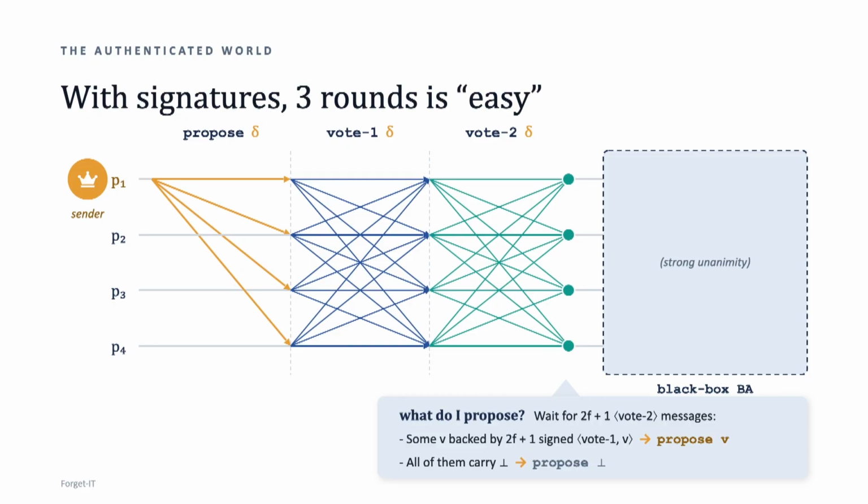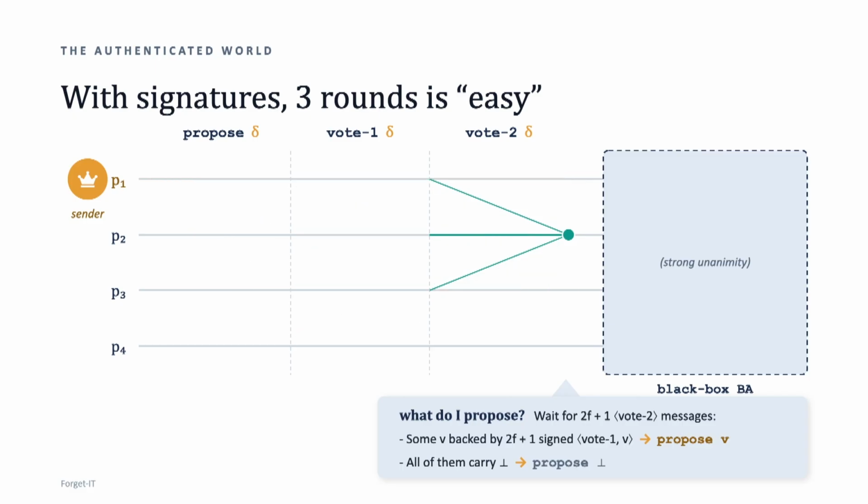Okay, so let me now just conclude this part by explaining why this construction is safe. So if somebody decides at the fast path, so at the end of the 3rd round, what that means is they received a quorum of vote 2 messages for some value A. That simply means that everyone will receive at least one vote 2 message for value A. Again, we cannot have 2 different vote 2 messages for non-bottom values which are certified, so everyone will adopt that value A, propose it to the strong unanimity black box, and then the strong unanimity property of the black box ensures that whoever outputs at the end of the black box outputs value A.